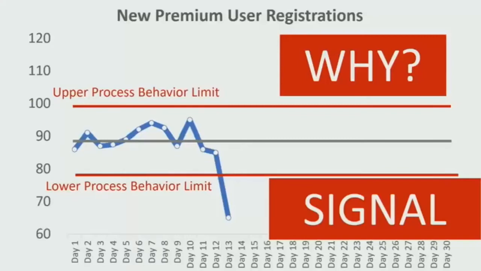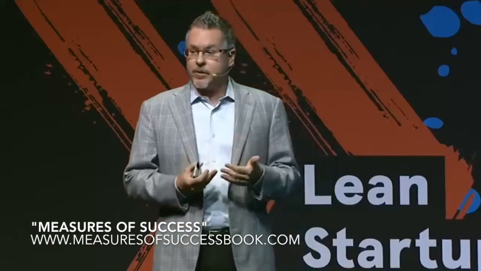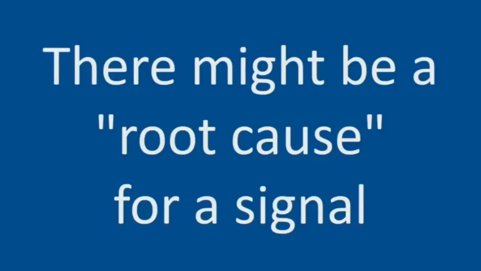Statistically meaningful difference in the data that would trigger us to ask why. The fact that that single data point is outside of those control limits or those behavior limits tells us that there is likely a signal that's worth investigating. And there are a number of rules and heuristics that we can use to evaluate if it's just noise or if there's signal, one of those rules being above or below those lines. So we learn there might be a root cause for a signal.